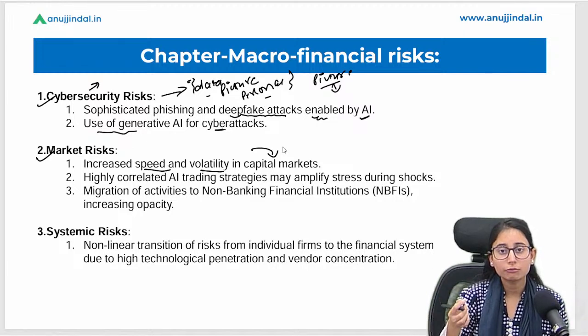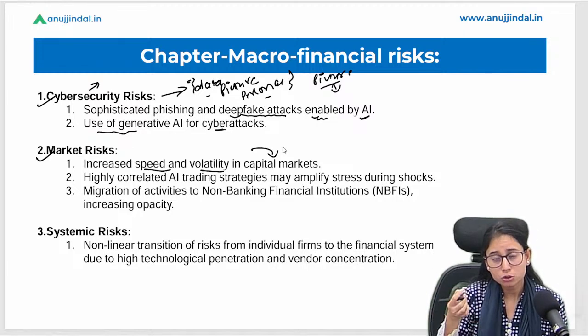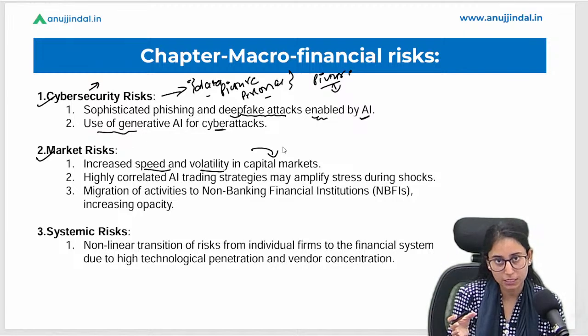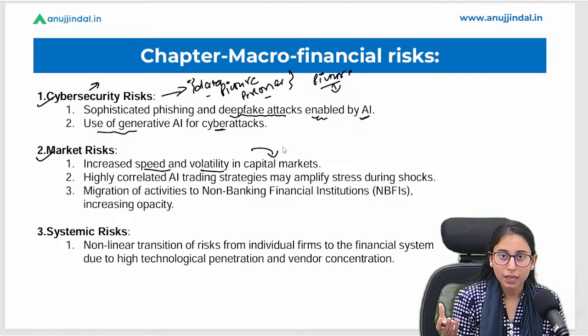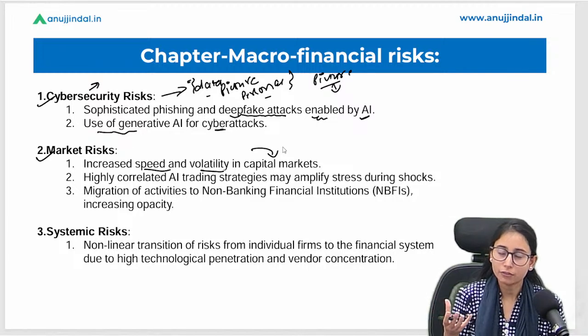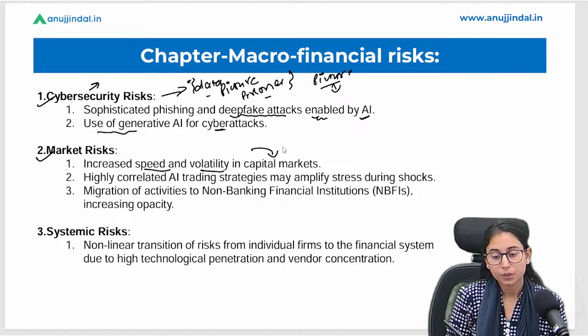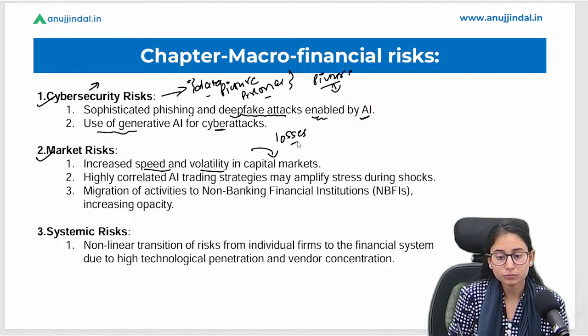With a single piece of information, within 2 to 3 hours, we can see the impact of that information on securities, right? Suppose there is a company A, whose shares were doing very well, everything was fine, and one bad news collapses the rate of that security, right? And all other investors incur losses. Okay, so we can see this in the market risk, right? With more availability of immediate data, the capital market has become more volatile.